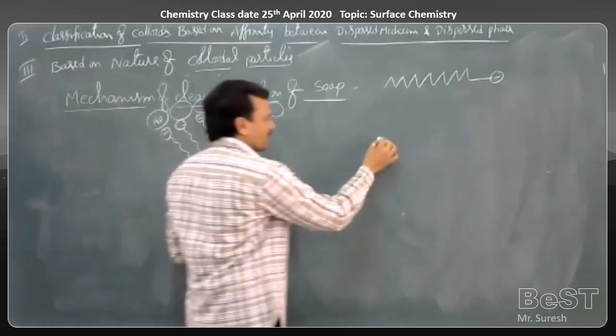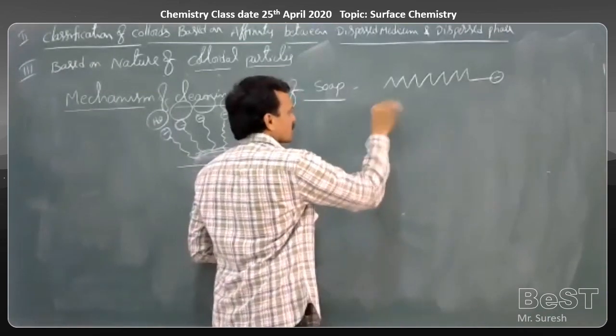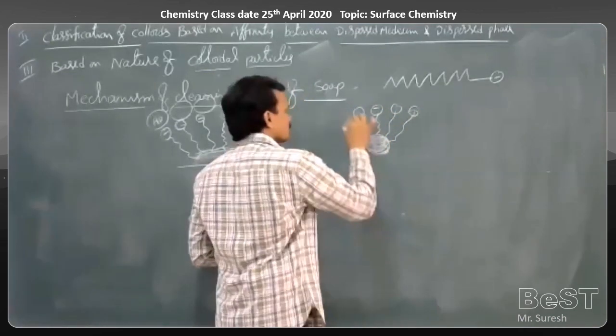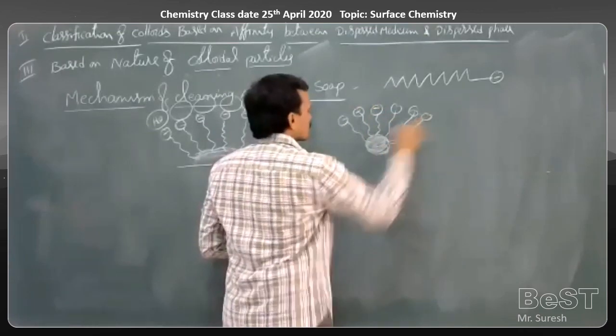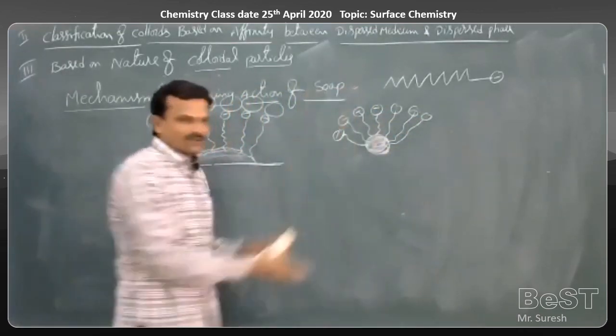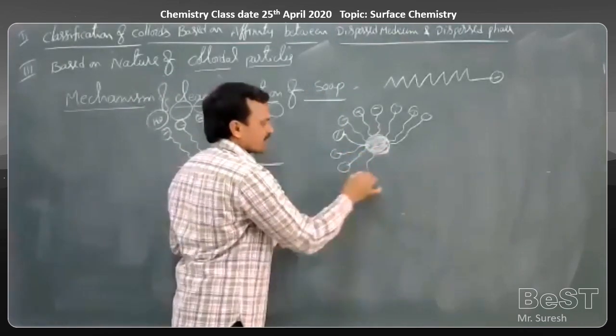See, already some are attached here. Like this, initially some are attached. So whenever this is removed from the surface of the cloth, then it is completely surrounded by the stearate ions like this.